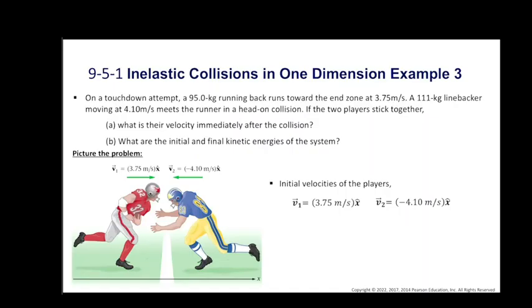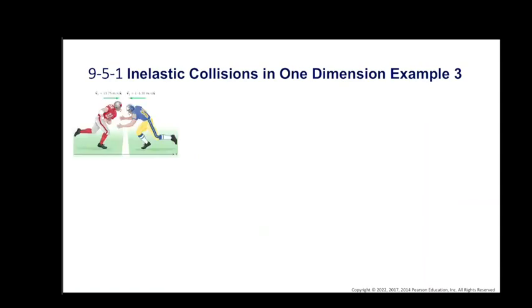And we can find the final velocity by applying momentum conservation to the system. Initially the players have momentum in opposite directions, but after the collision they move together with the combined mass of m1 plus m2, and let's say the final velocity is vf. Now in part B we can find the kinetic energies by applying half mv square to the players individually to obtain the initial kinetic energy, and to their combined motion for the final kinetic energy. Now let's do the calculations.